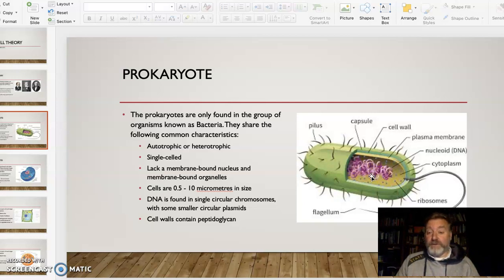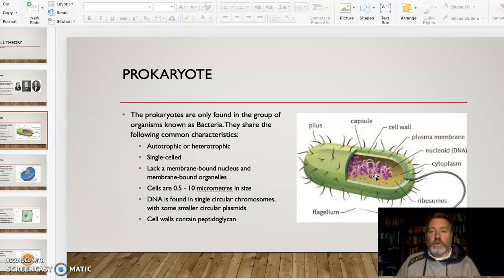They lack a membrane-bound nucleus, so as you can see here, all the interior of the cell is just a blob of chemicals, including the material we'd find inside our nucleus, the DNA, just free-floating. They're only small, between 0.5 and 10 micrometers, which, you know, is pretty small. We can see them under a microscope, but not easily. DNA is obviously well, not obviously from this diagram at all, but actually that's one big circular piece of DNA. That's all jumbled around itself.